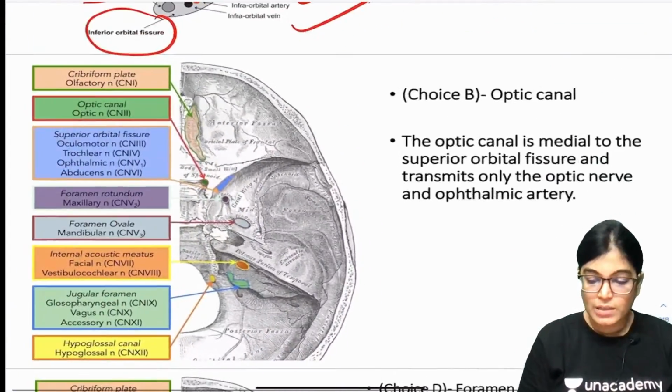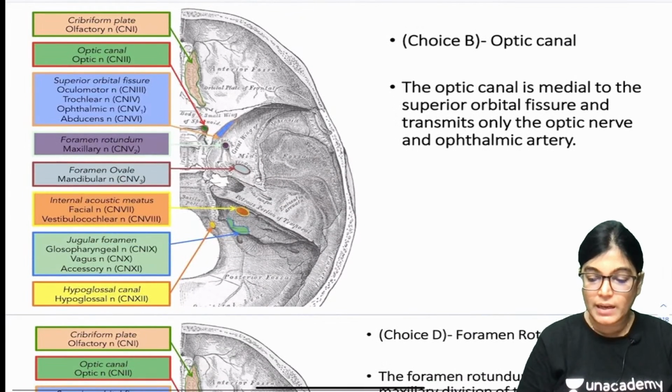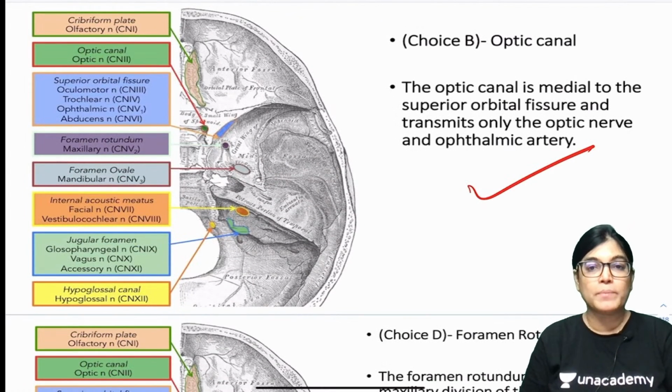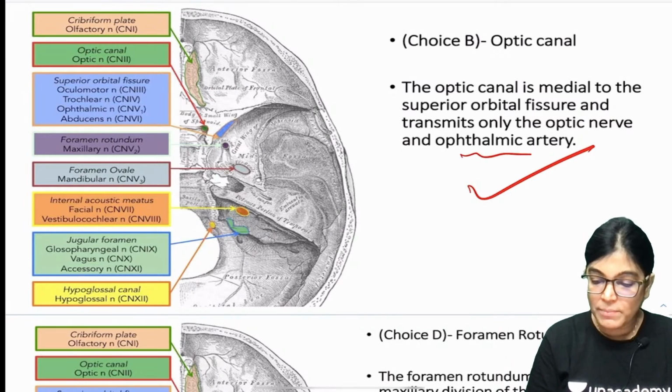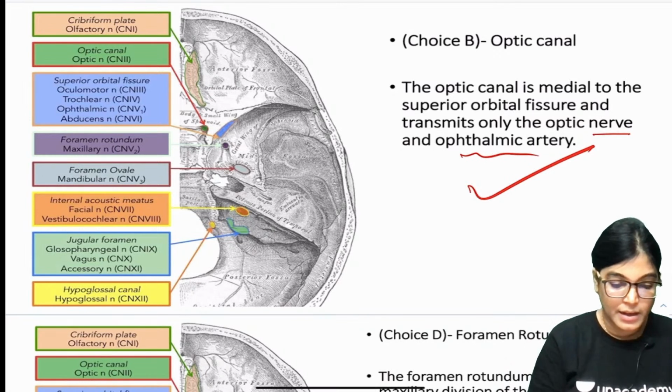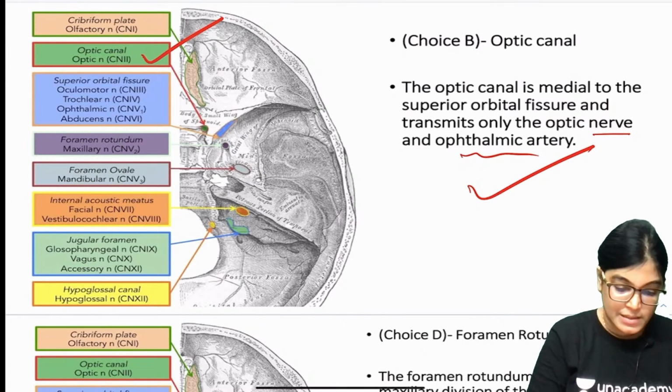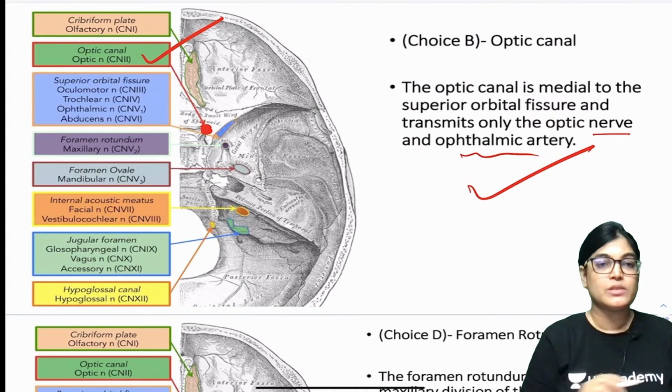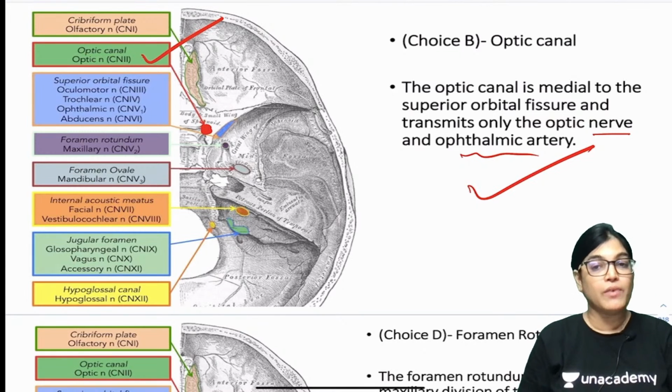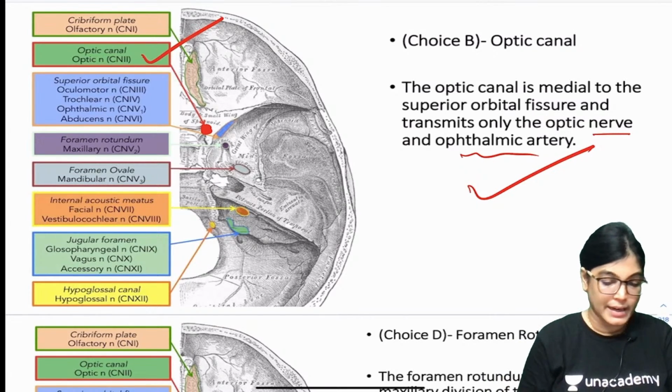Now what about the other options? One of the options was optic canal. What structures pass through optic canal? Two structures, ophthalmic artery and optic nerve. We can see here the opening of optic canal and the structures traversing are optic nerve and ophthalmic artery, which are not involved in the clinical picture mentioned in the patient. So this can't be the correct answer.